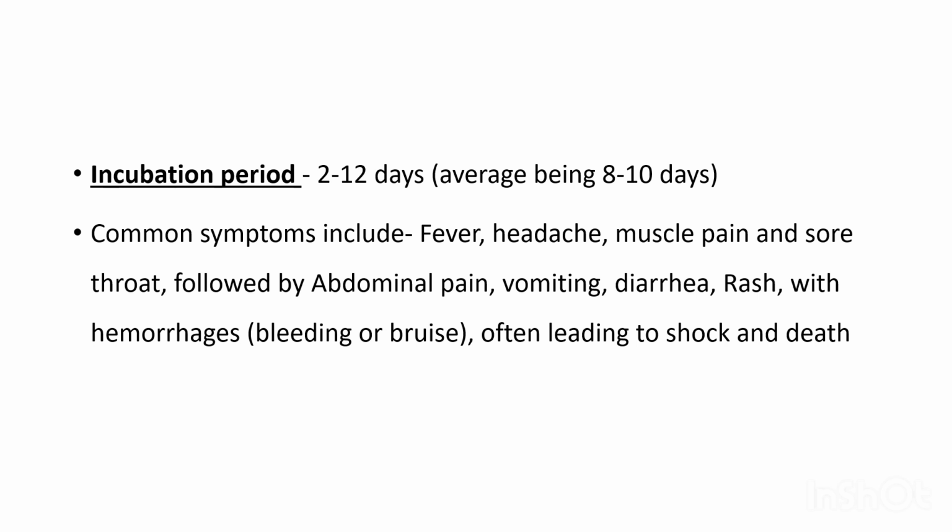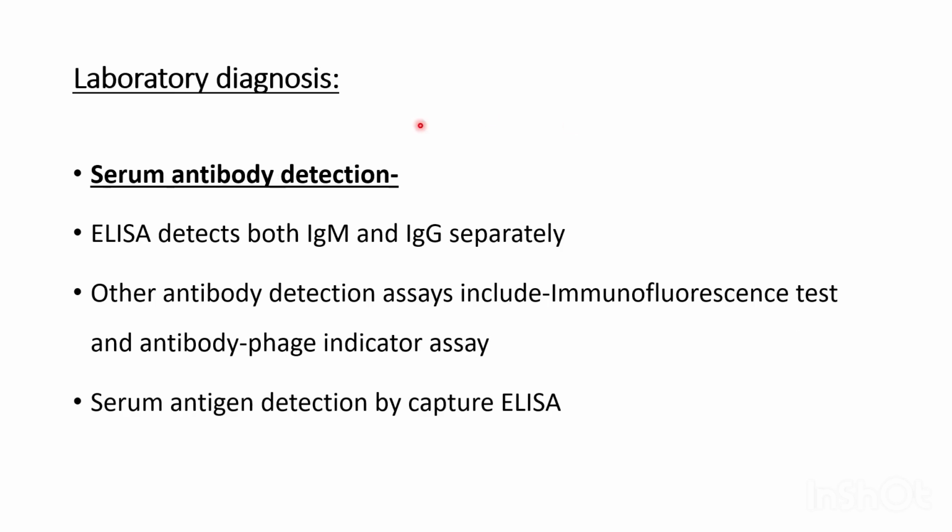Lab diagnosis: how can the infection be diagnosed? We can collect the serum sample of the infected person and detect antibodies, both IgM and IgG, separately by ELISA commonly or immunofluorescence test.